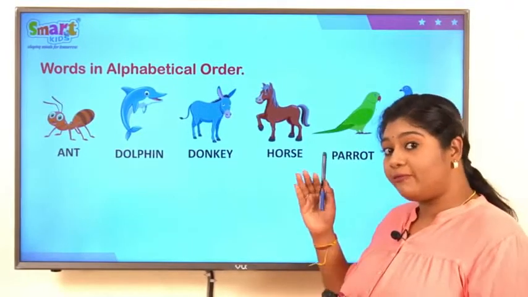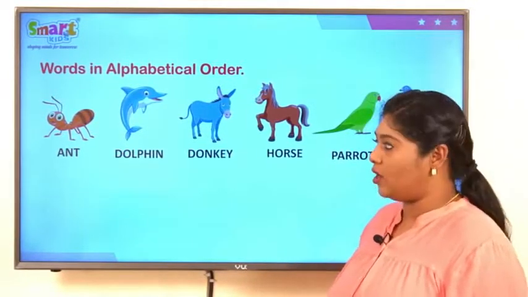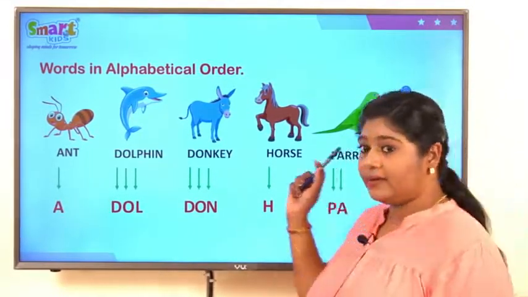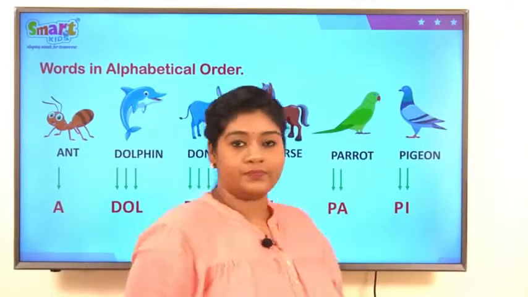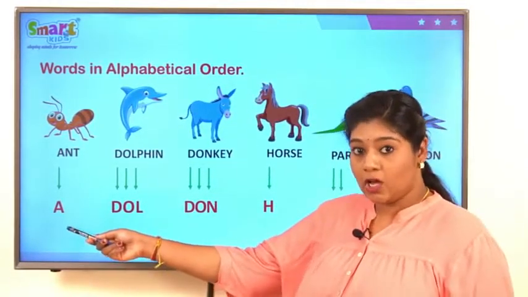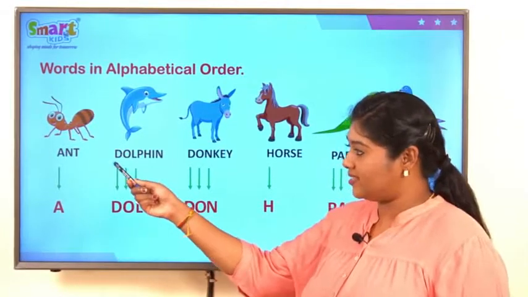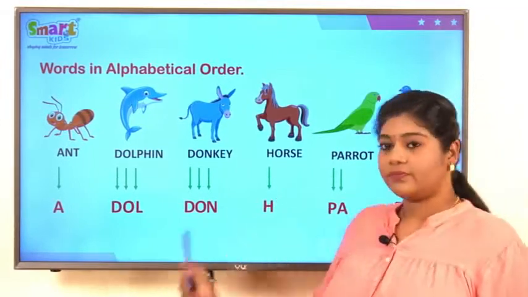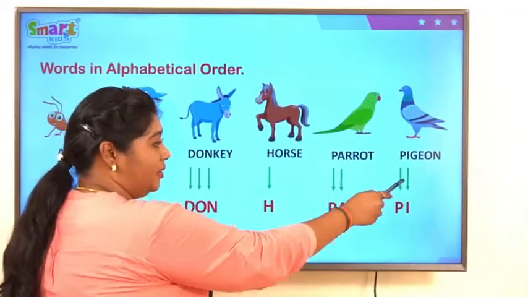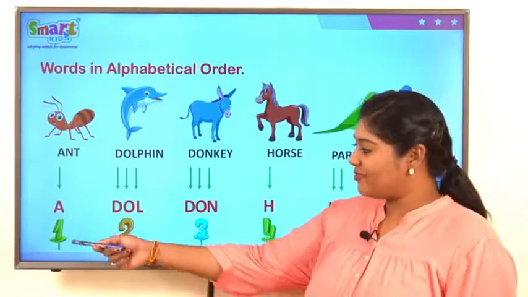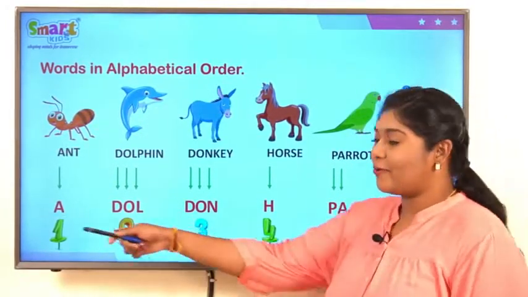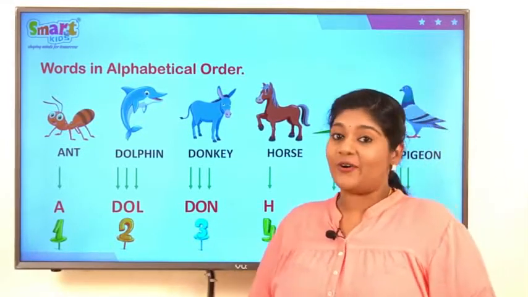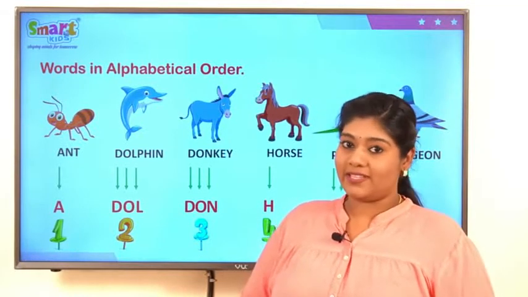Look, now we have arranged all these words in ABC order: ant, dolphin, donkey, horse, parrot and pigeon. A, because A comes first, and next one is D, dolphin, donkey, H, horse, and next is parrot and pigeon. Look, we have arranged in number wise 1, 2, 3, 4, 5 and 6. Children, this is how we have to arrange the words in ABC order.